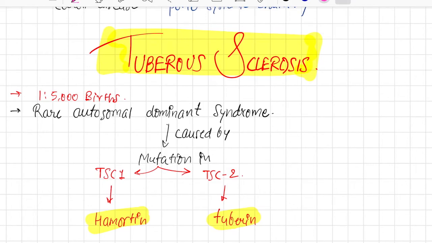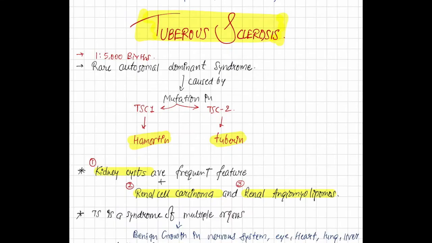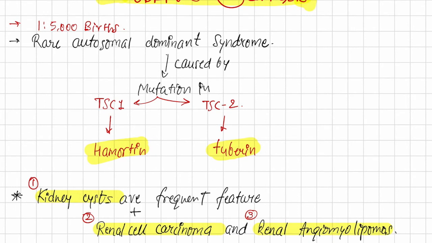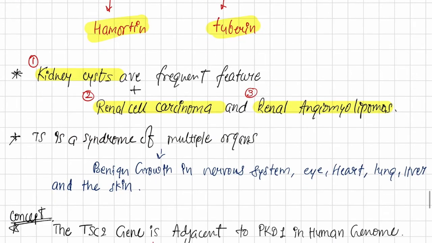Now we will talk about tuberous sclerosis. It happens in 1 in 5,000 births. It's a rare autosomal dominant syndrome caused by mutation in the TSC1 or TSC2 gene, which codes for hamartin and tuberin respectively. Number 1, kidney cysts are a frequent feature. Renal cell carcinoma happens there and renal angiomyolipomas are present. So very important, just remember 3 things: kidney cyst, renal cell carcinoma and renal angiomyolipomas.